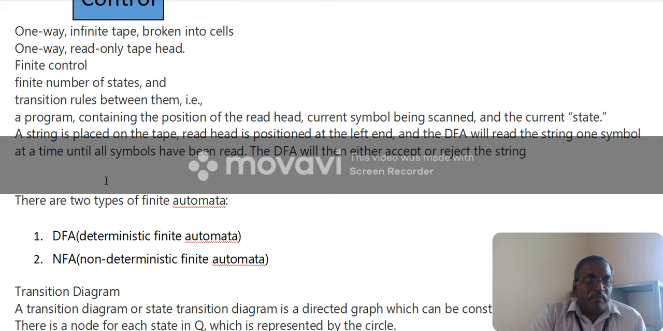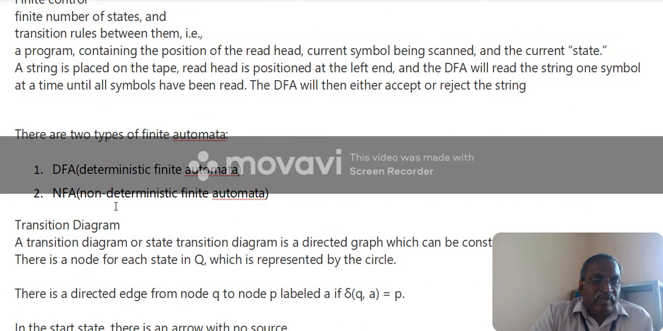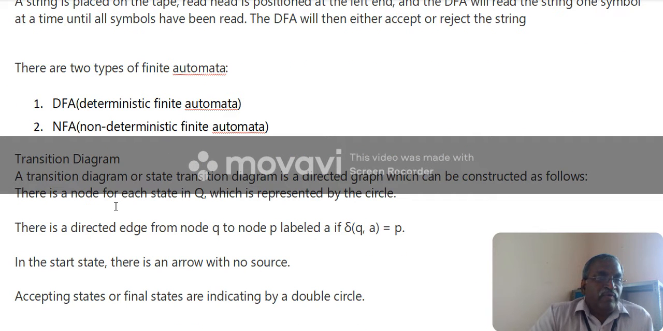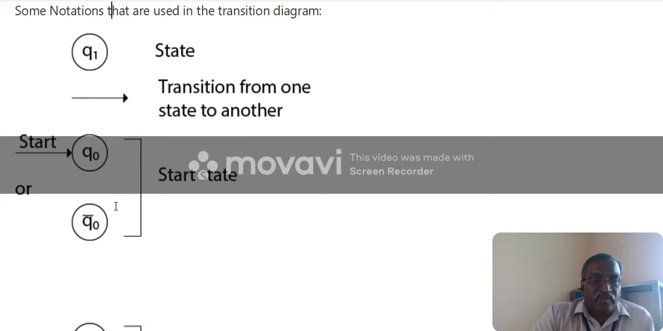I already told you there are two types of automata: deterministic finite automata and non-deterministic finite automata. We can represent these in two ways: one is by a transition diagram, and the other is by a transition table. So what is a transition?